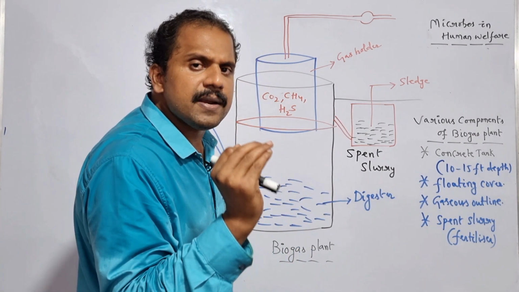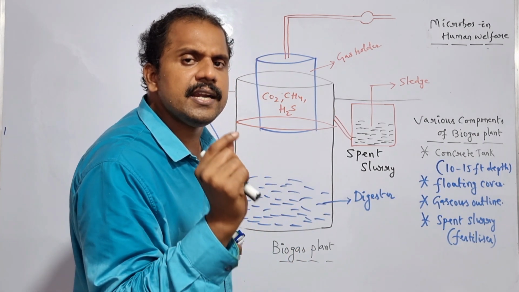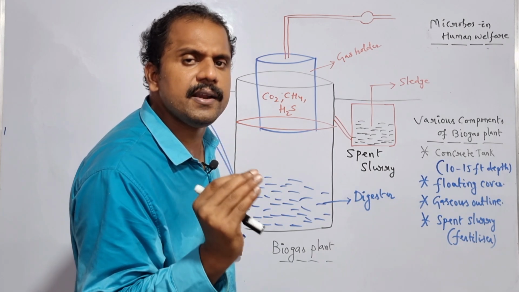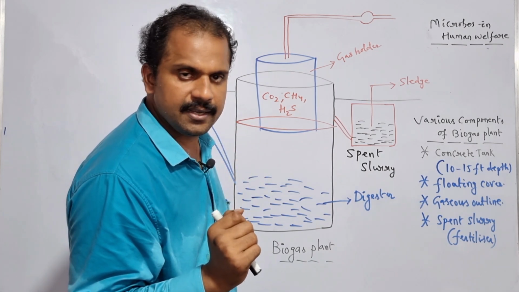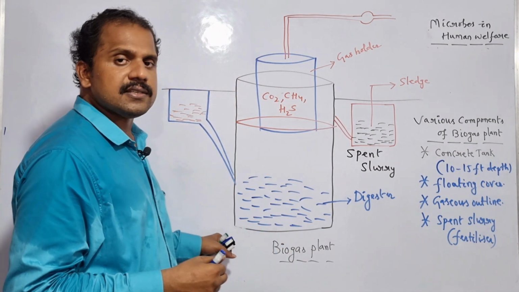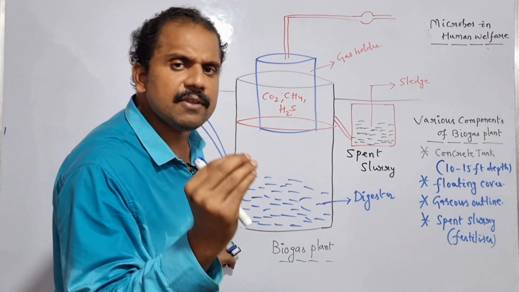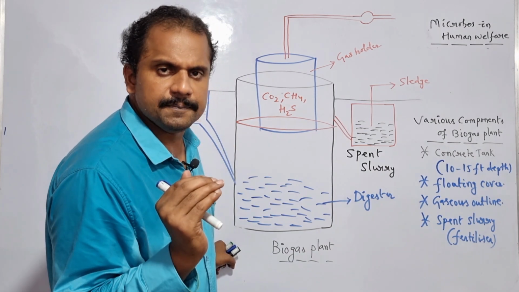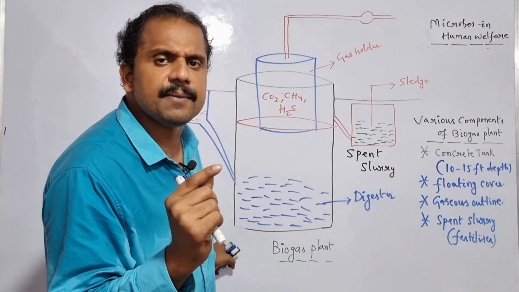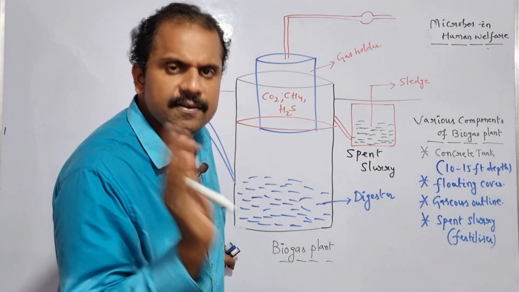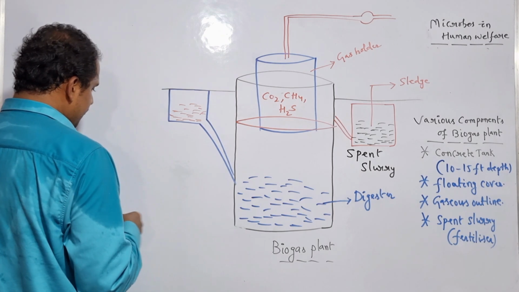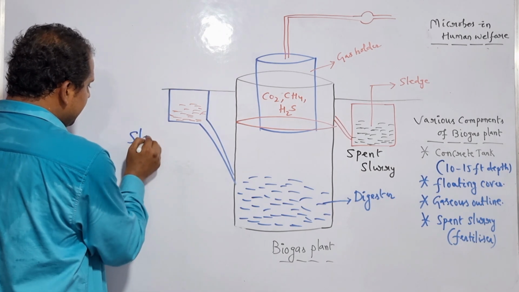And the spent slurry is most commonly used as biofertilizer in order to enhance the crop yield and as well as development. Is it clear? And if we look at the basic mechanism of biogas production in the biogas plant, initially cow dung, once it is mixed with water, is termed as what? Slurry like appearance of cow dung. So let me write it here. Slurry like appearance.